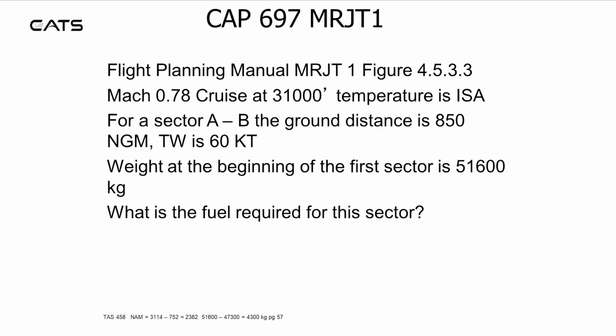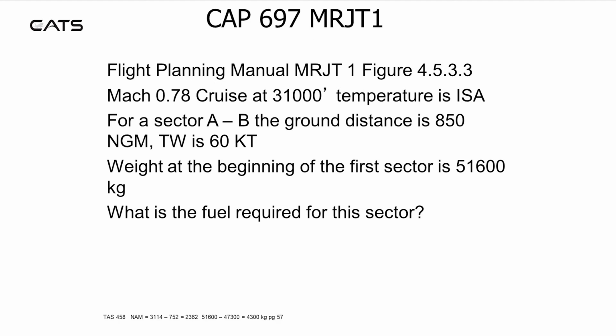For example, refer to figure 4.5.3.3. It's Mach 0.78, cruising at 31,000 feet. The temperature is ISA. For sector AB, the ground distance is 850 nautical miles. The tailwind is 60 knots. The weight at the beginning of the first sector is 51,600 kilograms. What's the fuel required for the sector?